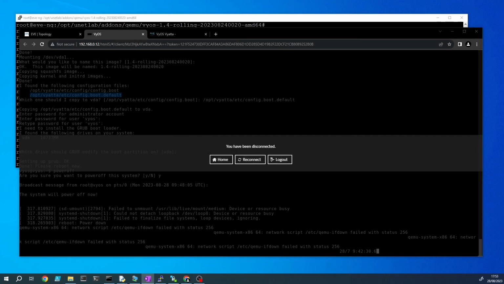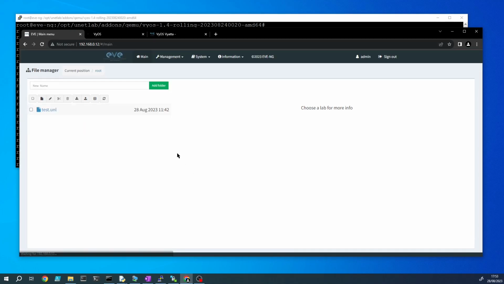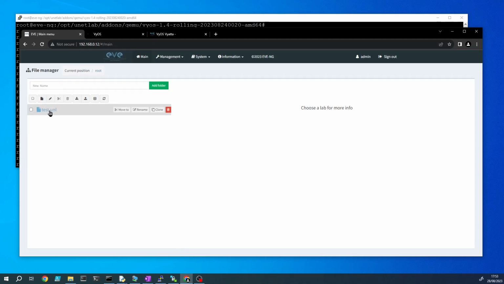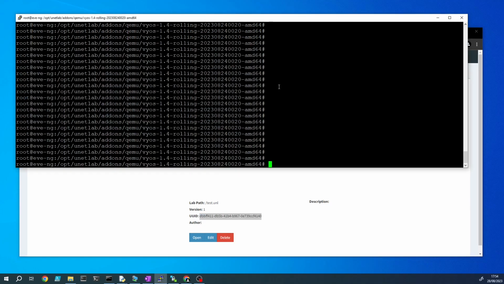Okay, first close the lab and get the following information. So if we close the lab, we want to click on the lab name and cut and paste the UUID of the lab. Now go back to a console session for the EVE-NG server. And we want to go to the following directory. So cd opt unetlab tmp. And we want to go to folder 0, which is the folder for the admin user.